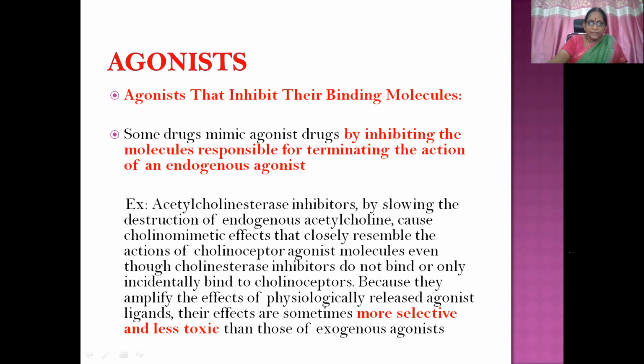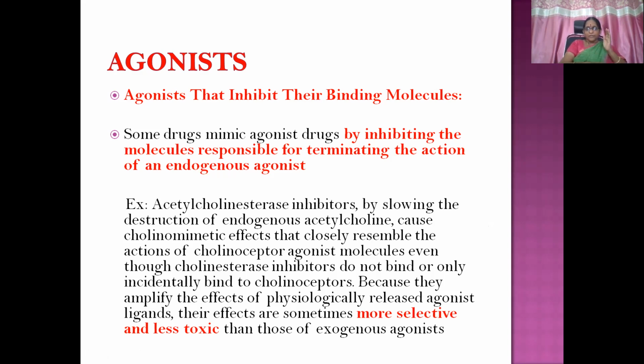So these molecules minimize or slow the destruction of endogenous acetylcholine, thus causing cholinomimetic effects that closely resemble the actions of cholinergic agonist molecules, even though cholinesterase inhibitors do not bind, or only incidentally bind, to the receptors.